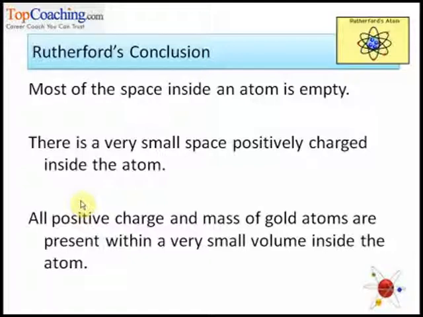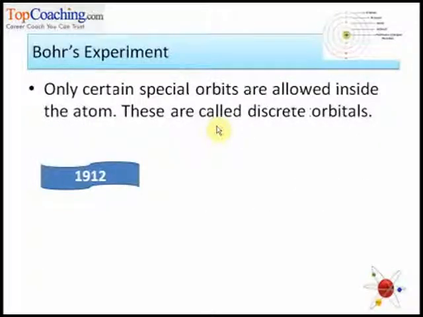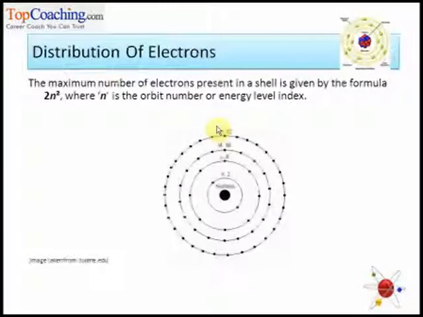So here came another scientist known as Bohr, who gave some postulates to explain the stability of atom. According to Bohr, only certain orbitals are allowed inside the atom, and these orbitals are called discrete orbitals. Right? This is the structure which Bohr gave for an atom.